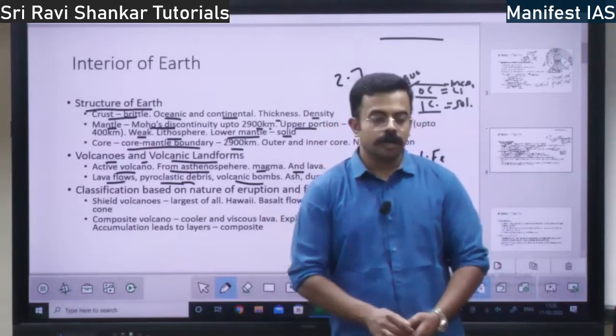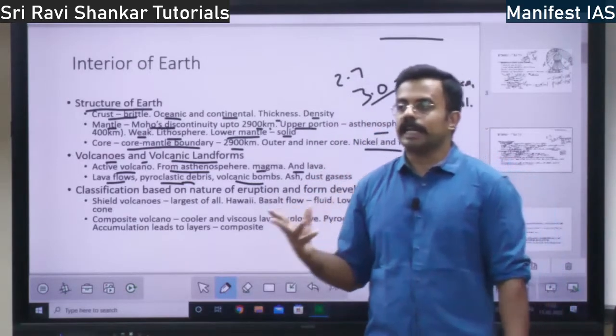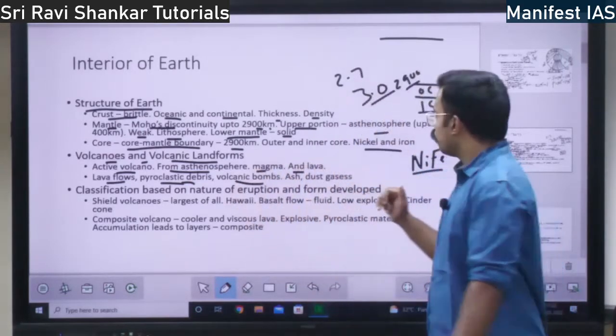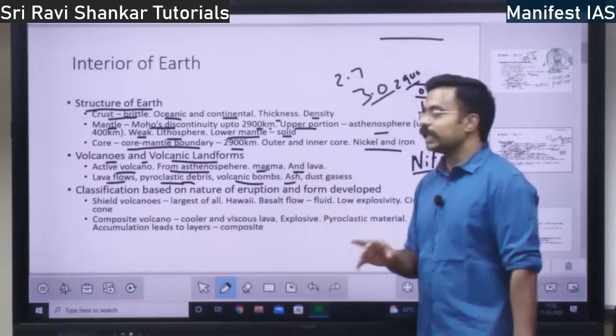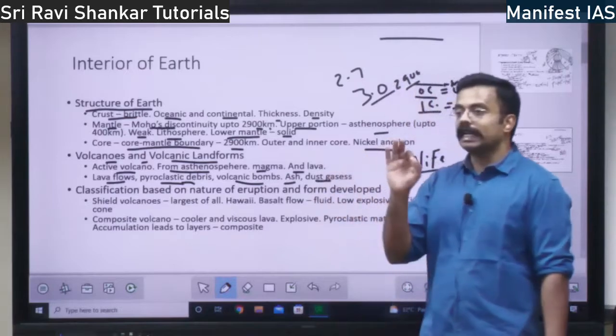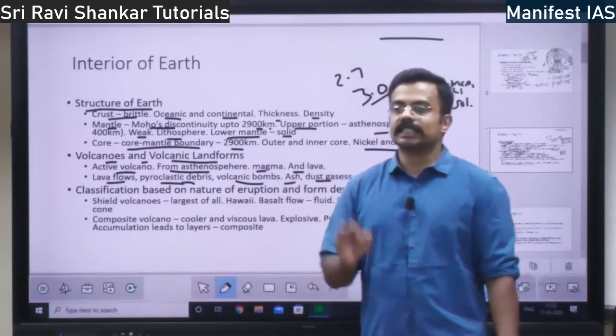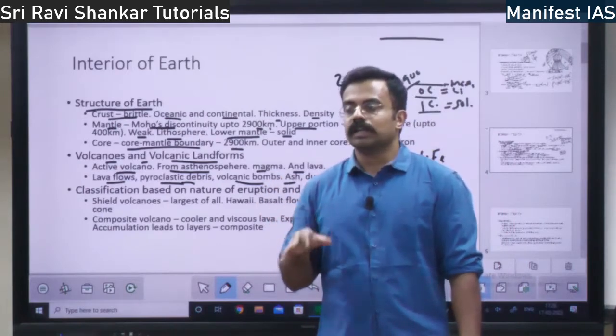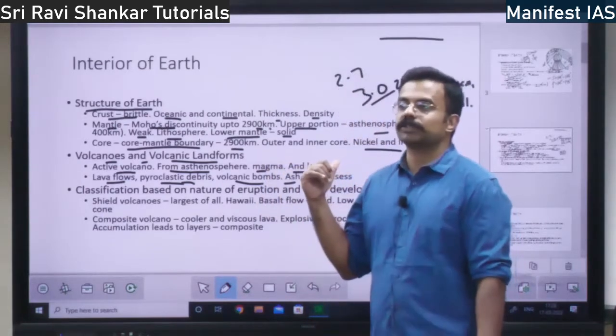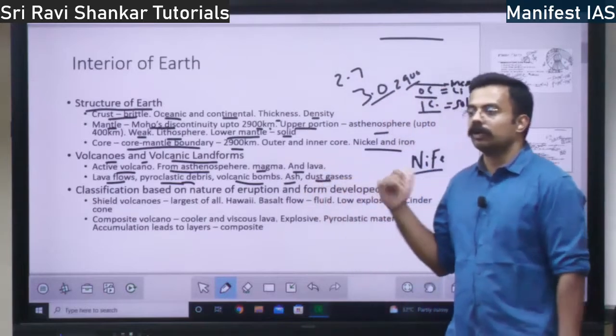When the volcano explodes, a lot of volcanic bombs will come out of the volcano. Apart from that, you have volcanic ash, and also volcanic dust. Not only that, you have volcanic gases also, right? These are the components with respect to the volcano.